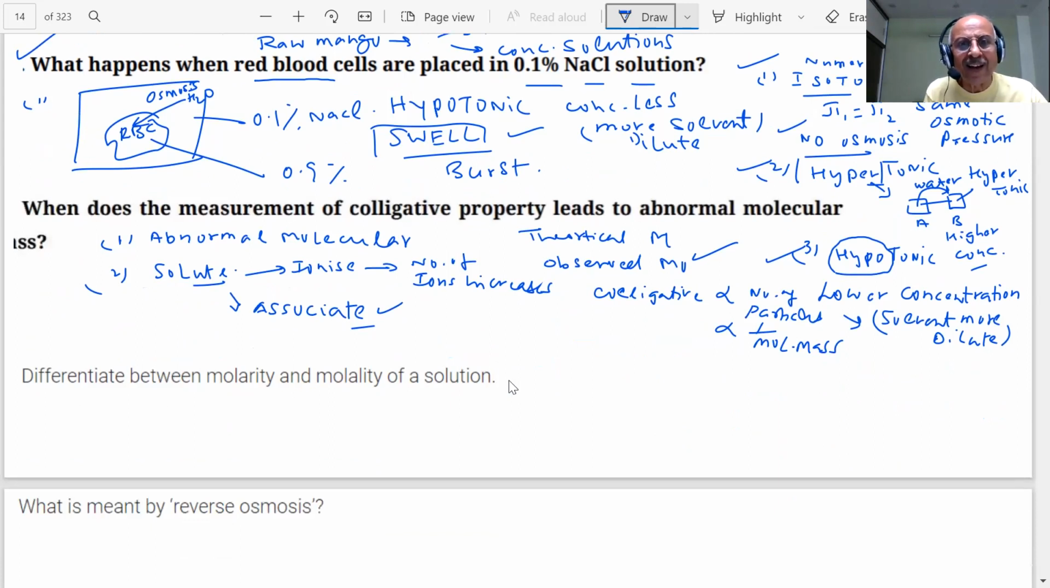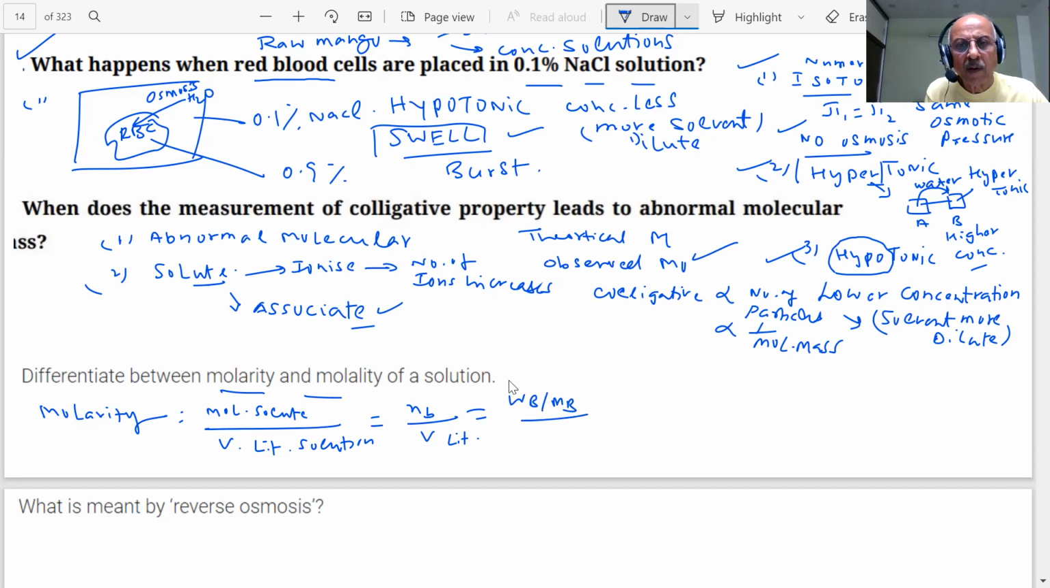Next question. Differentiate between molarity and molality. What is molarity? Definition again. Molarity is the number of moles of the solute in 1 liter of the solution. Volume in liters of solution. n_B divided by V in liters. What is n_B? W_B by M_B, into V liters. Like this formula also we can solve the numericals based on this.